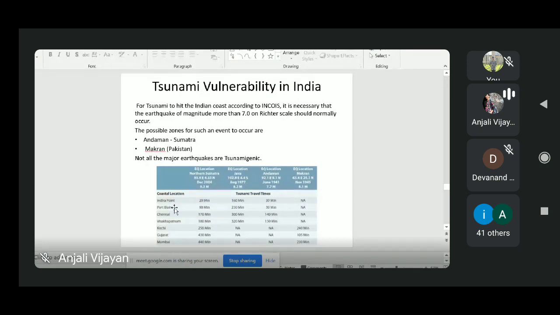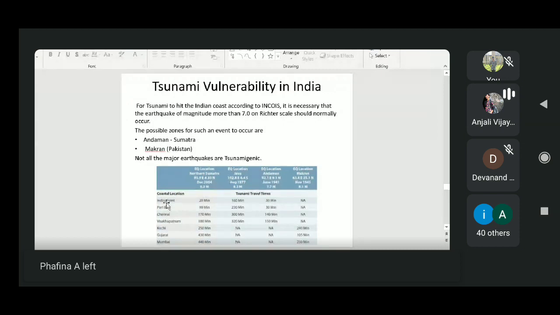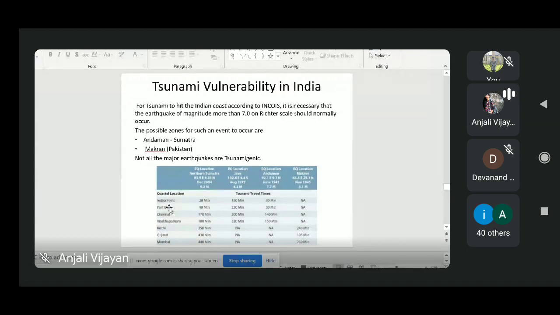So here you can see some coastal locations in India: Indira Point, Port Blair, Chennai, Visakhapatnam, Kochi, Gujarat, Mumbai. This is the time taken for the tsunami waves to reach that particular location. So when the 2004 earthquake happened in northern Sumatra, it took only 20 minutes to reach Indira Point, 90 minutes to reach Port Blair, 170 minutes to reach Chennai, 180 minutes for Visakhapatnam, 250 minutes to reach Kochi, 430 minutes to reach Gujarat, and 440 minutes to reach Mumbai.